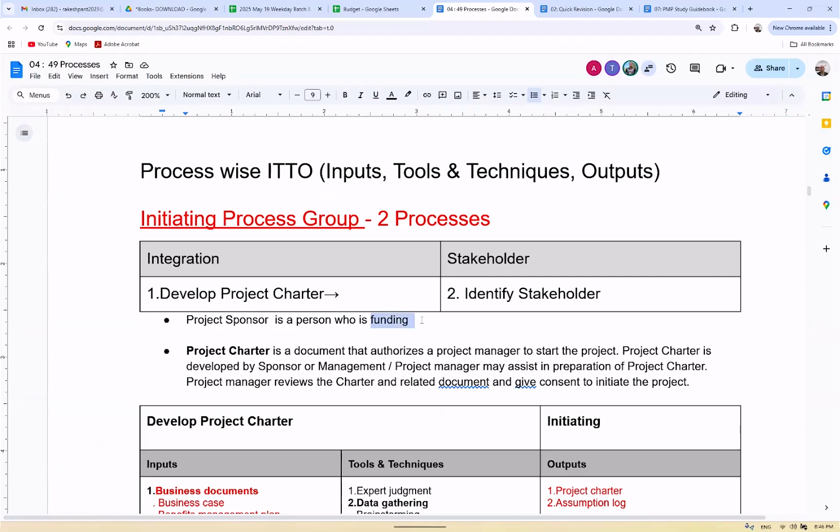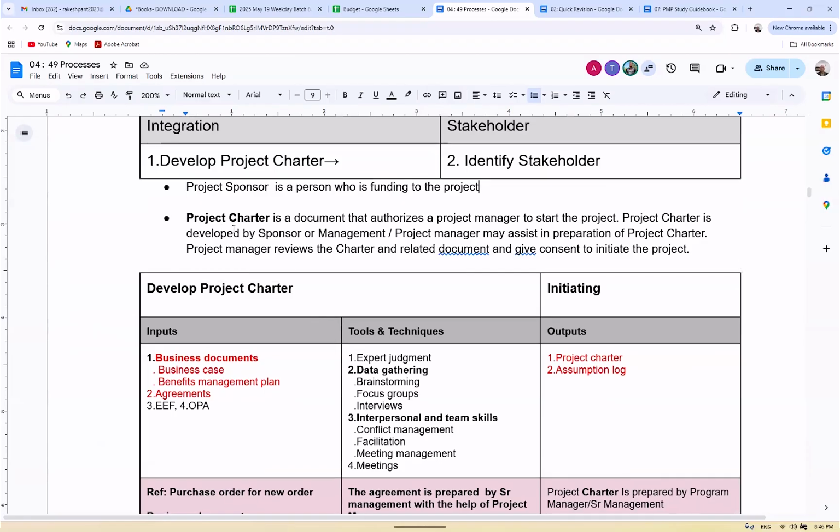Providing. Define the project manager. No, before that, the important part is who is providing the fund. The sponsor is providing the fund, or you can say the money. Yes, the sponsor will get money from the customer and then provide funding to the project. So you are supposed to ask for the funding and all. Now what happens is a project charter, because the process name is develop project charter.